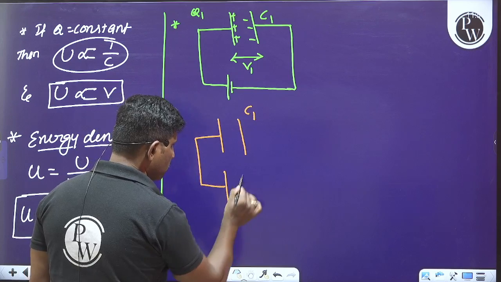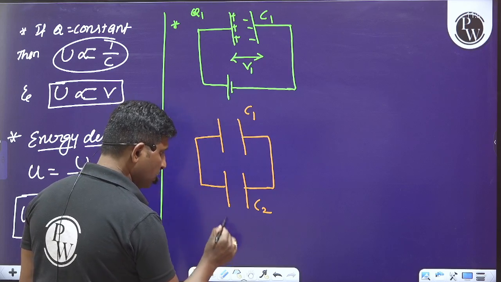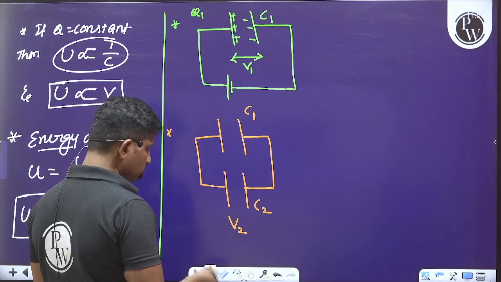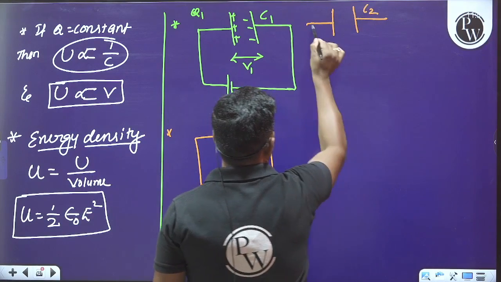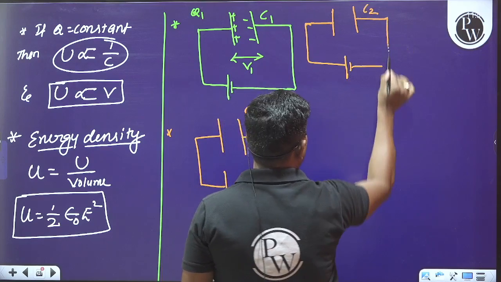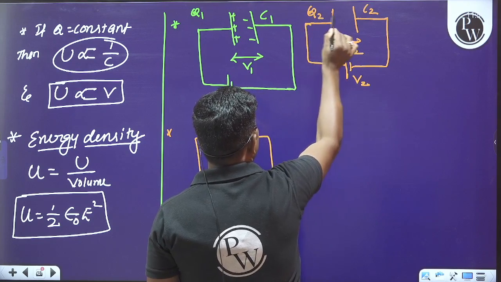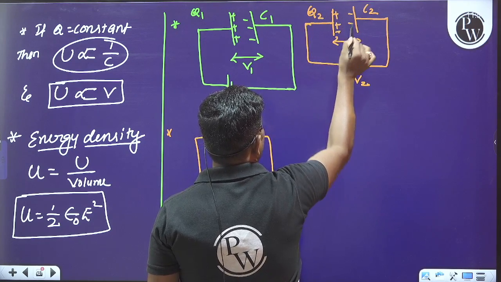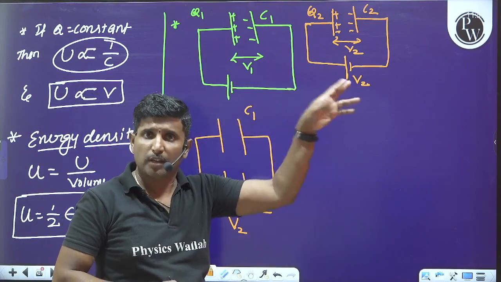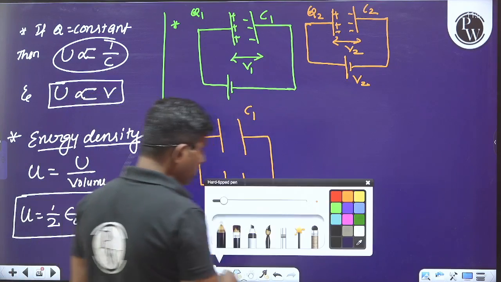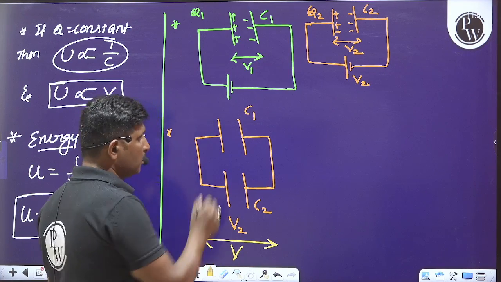connected to another capacitor. Let us say this is another capacitor having the capacitance C2, which is also charged to a potential V2, and will have the charge on the plates of the capacitor as Q2. Whenever these two capacitors are connected, we can say the combination will be in parallel combination. Is it clear?